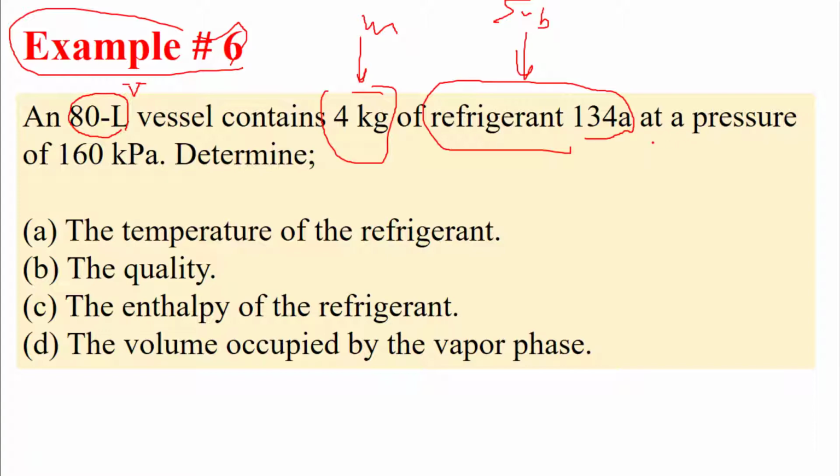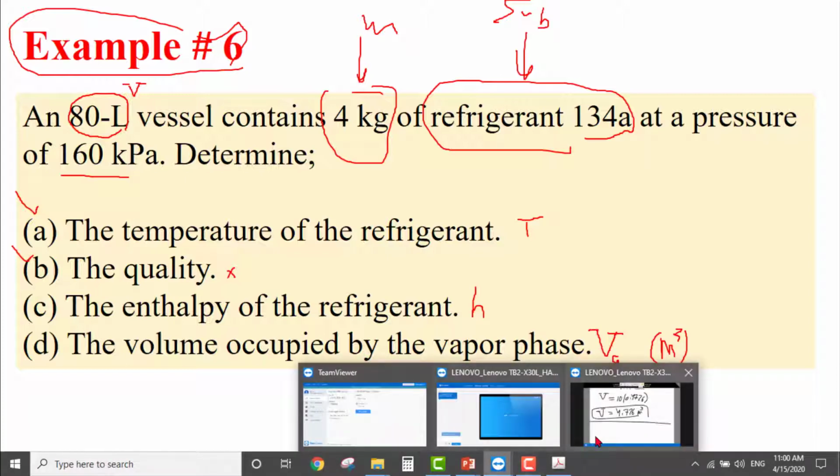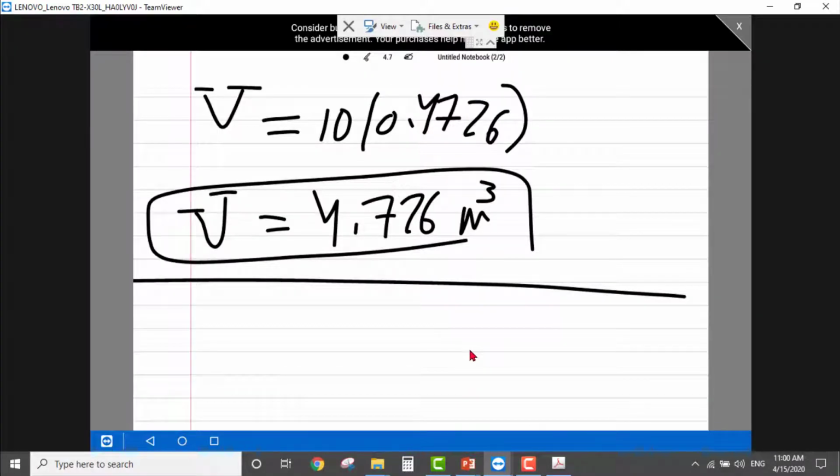So this refrigerant is at a pressure of 160 kilopascal. Determine the temperature of the refrigerant, the quality. So we need T, we need x, we need the enthalpy of the refrigerant, and we need the volume occupied by the vapor phase, so we need Vg, in meter cube. Okay, let's go to the solving board and write the given information.